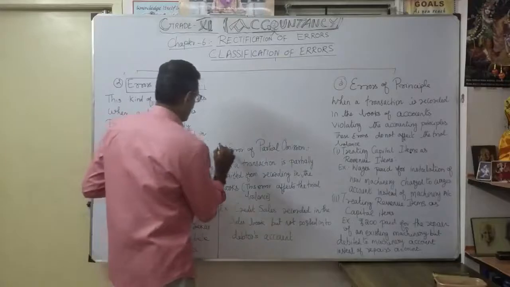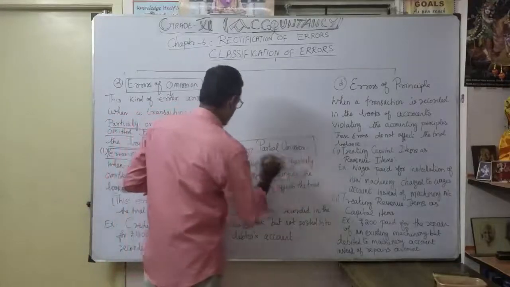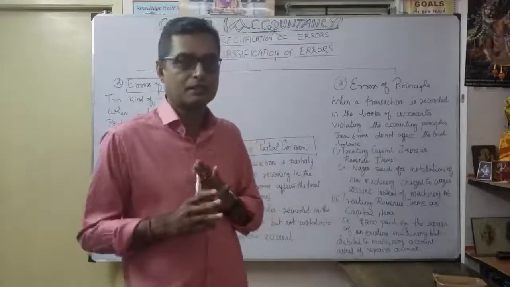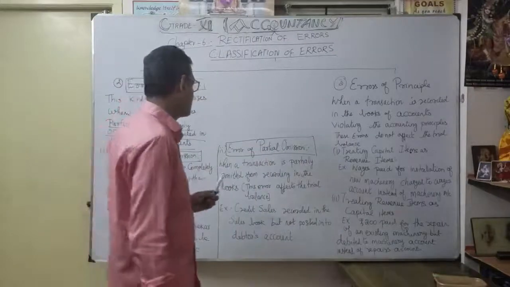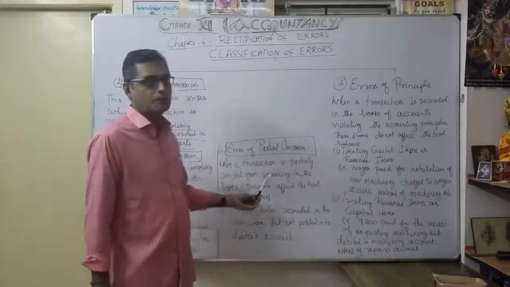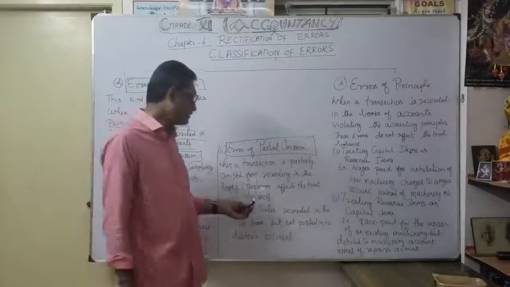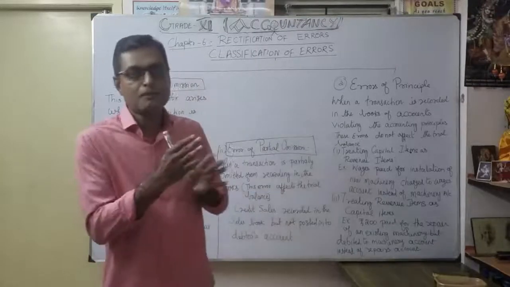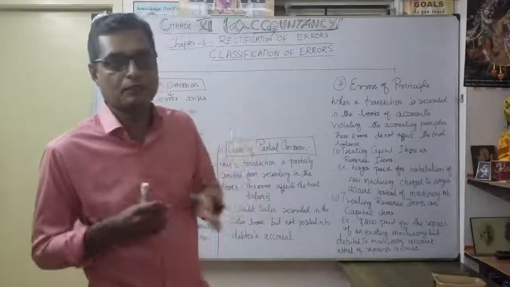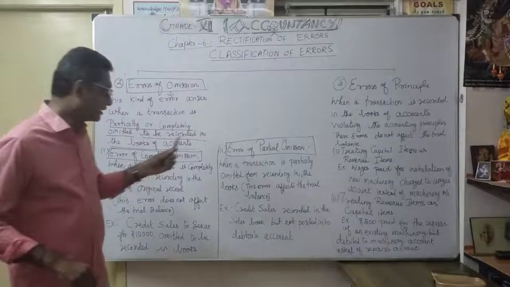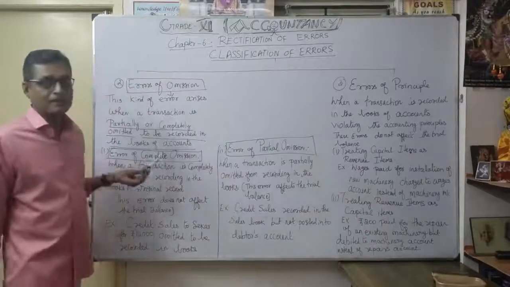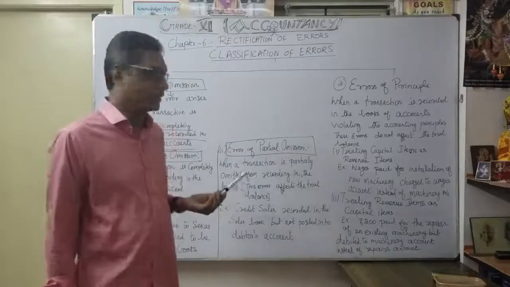The second one is error of partial omission. Something is recorded but partially omitted. What is the meaning of partial omission? When a transaction is partially omitted from recording in the books, this error affects the trial balance, because maybe you forgot to record the debit part or the credit part. Naturally it will affect the preparation of the trial balance. But complete omission never affects the trial balance.